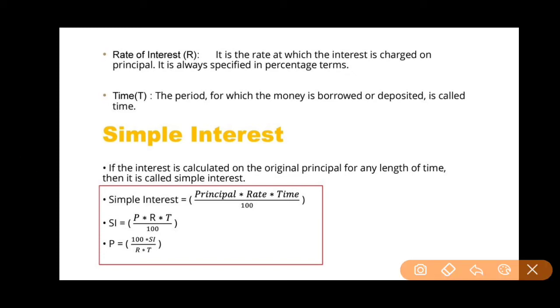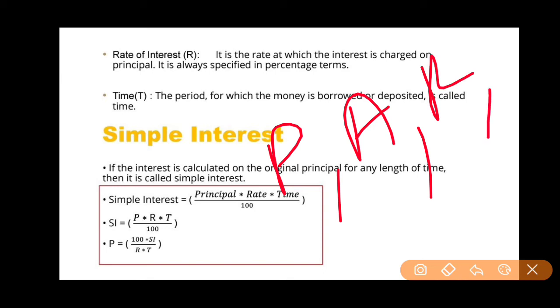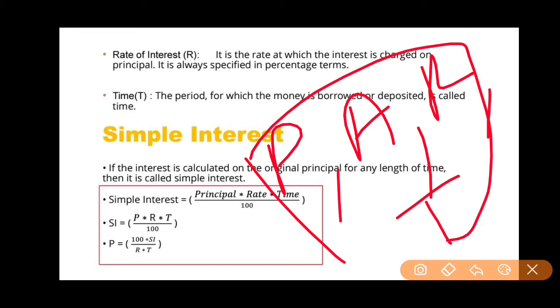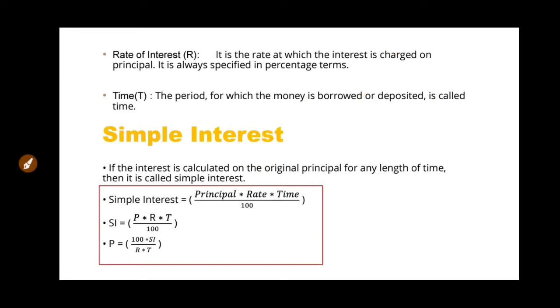So you might be knowing these terms which I already mentioned: principal, then amount, then rate of interest, and another one is time. These are the four basic terms you need to know. Then moving forward, I will tell you what simple interest means. The basic thing you need to know before simple interest is this PTR. These are the most effective terms you should know before moving into this chapter.